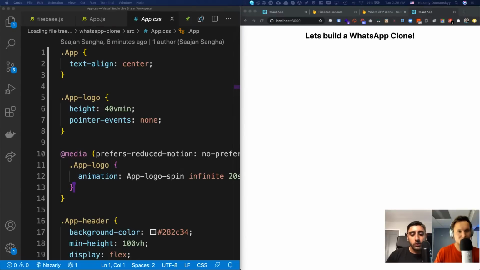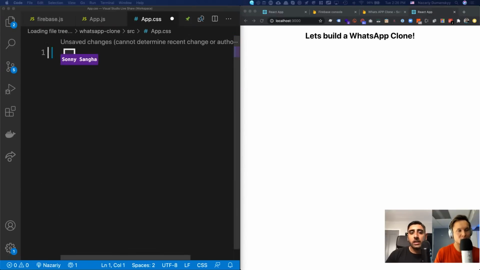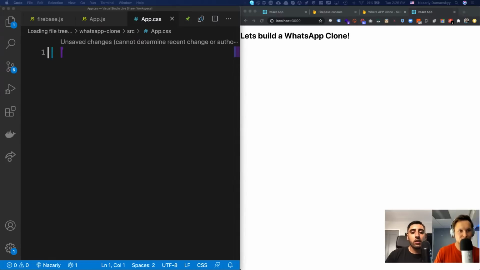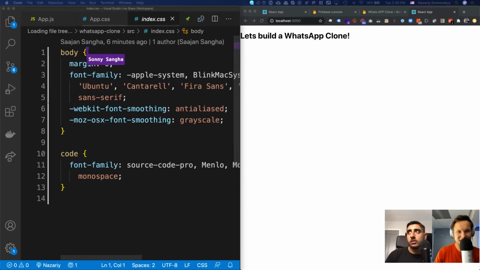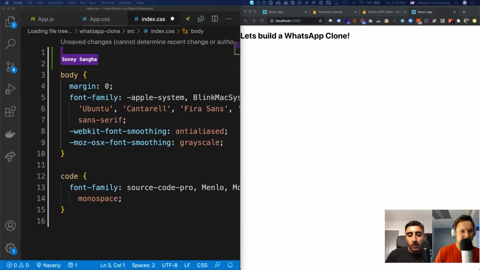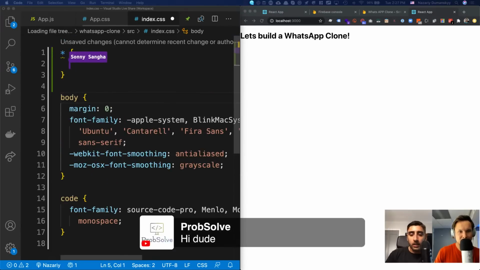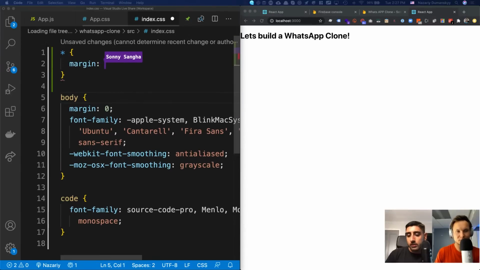So you pretty much want to do Command A, delete everything inside of there. You don't want any of that stuff. And if we save it, you'll see now the styling gets a little bit more, it's left aligned and we get rid of a bunch of that stuff. Bit wonky. One more step before we have a starter template. So we go into index.css and here we want to say target everything and give it a margin of 0.